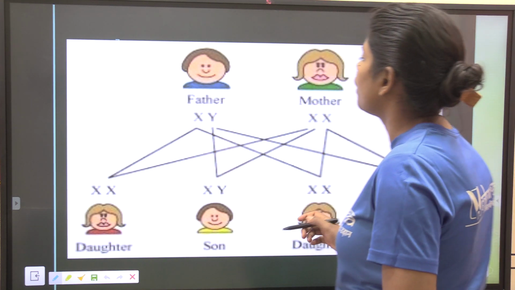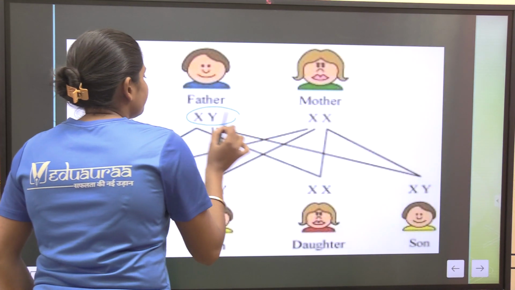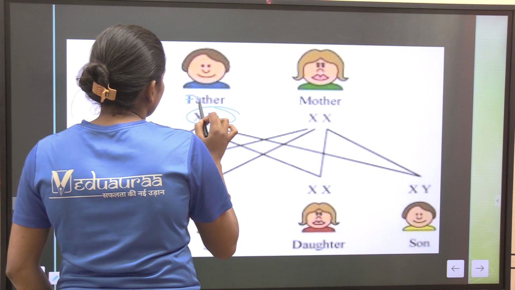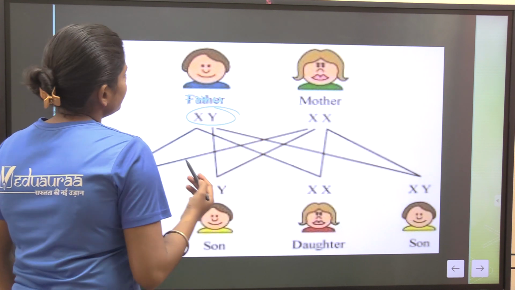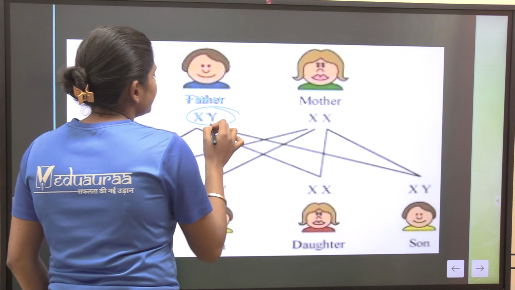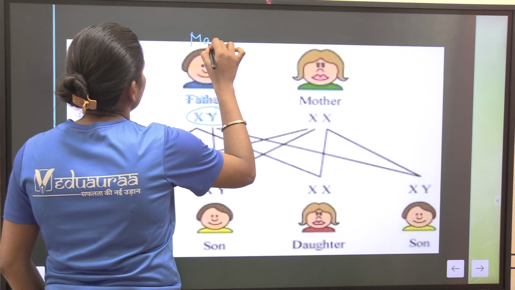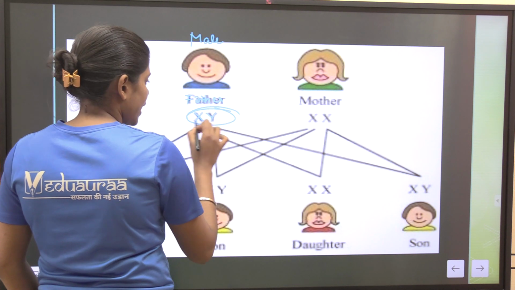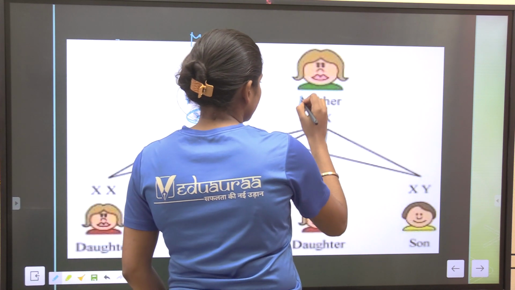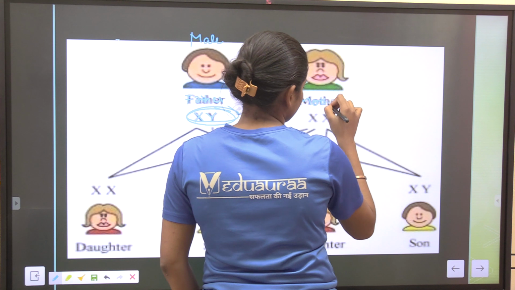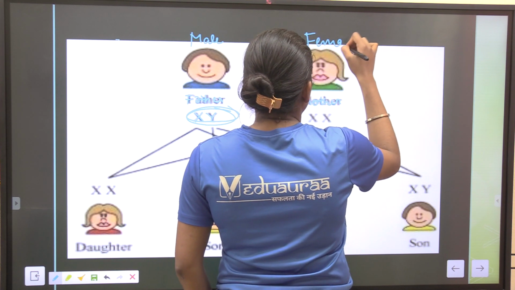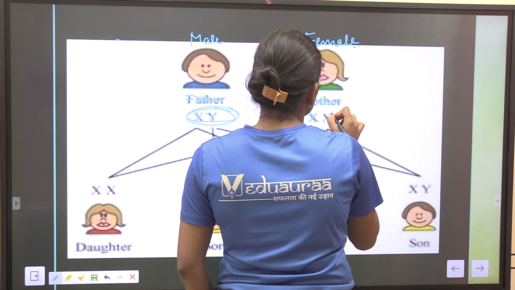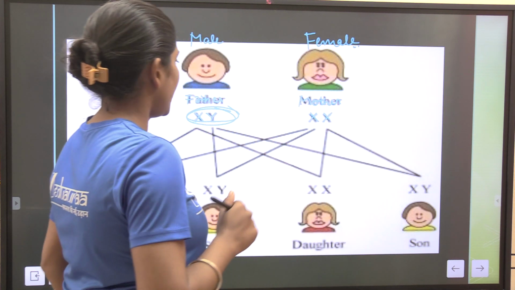Look at the board. XY father. Father means male. Male has chromosomes X and Y. Mother means female, has a pair of chromosomes XX.